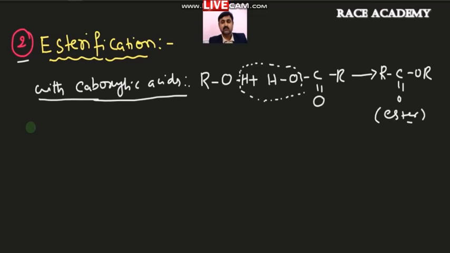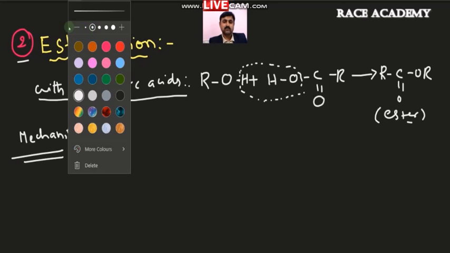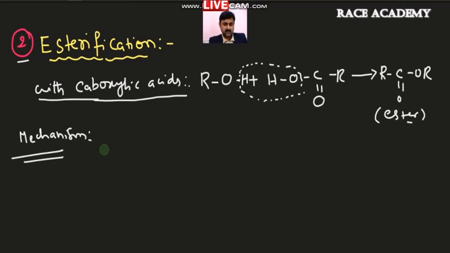This is a reaction involving the OH bond in alcohols. So usually what might be the mechanism of the reaction? We will just check it out. What will be the mechanism of the reaction? First of all, this reaction is going to take place in the presence of which compound? In the presence of acids. Sulfuric acid, you can take as an example.